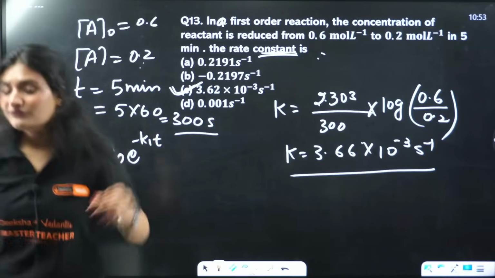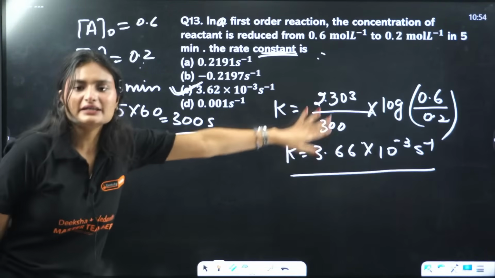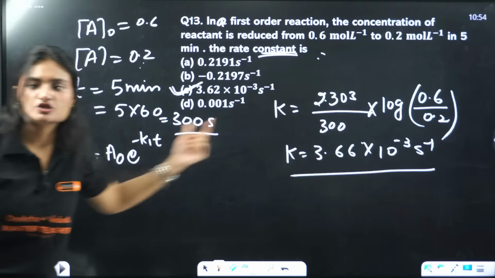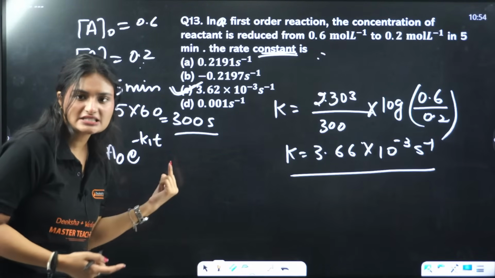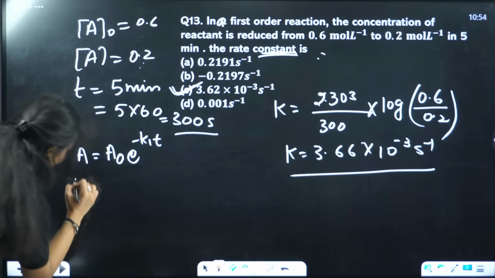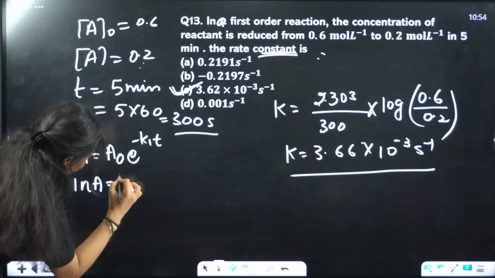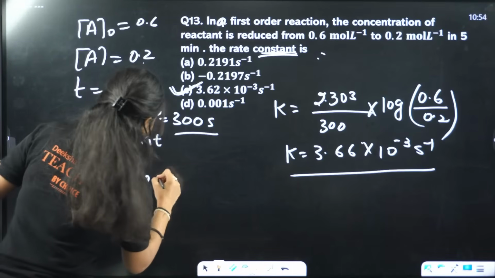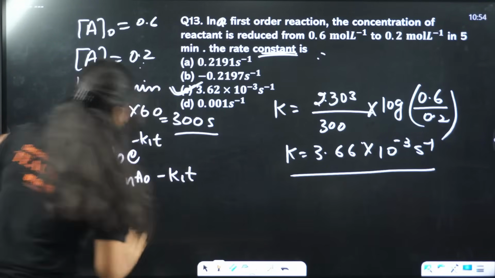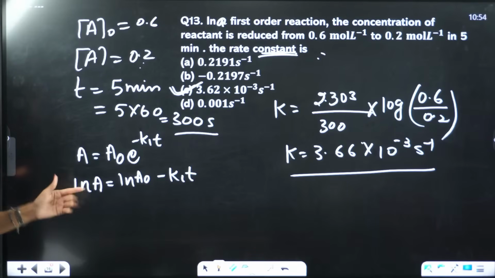Now, if you don't remember this formula, by some mishap, you can just calculate from here also. You just rearrange these and get the formula. How? ln of A will be equal to ln of A naught minus K1 T. Till here it's clear, right?